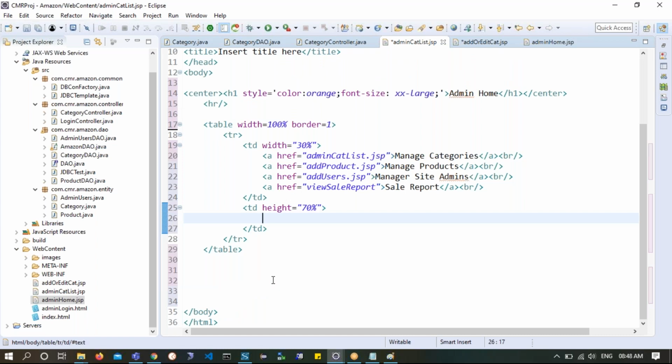Here I wanted to list out all the categories. See, the left side menu is the same either for admin home or for all the other pages. The left side menu will be the same. Now here I wanted to show him the list of categories.